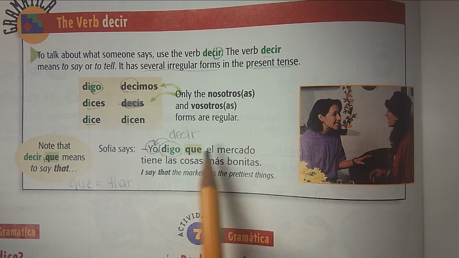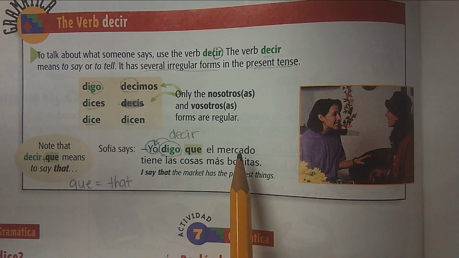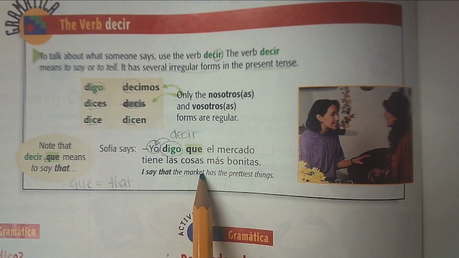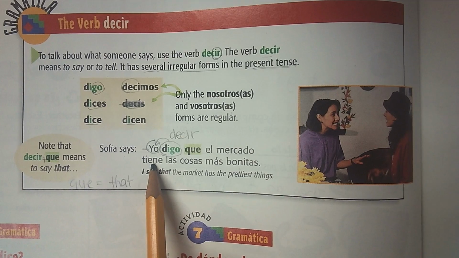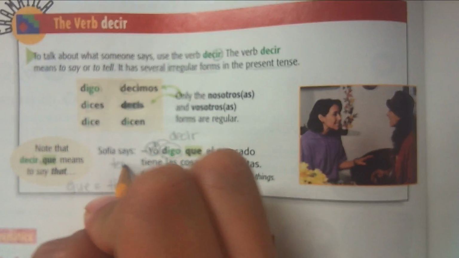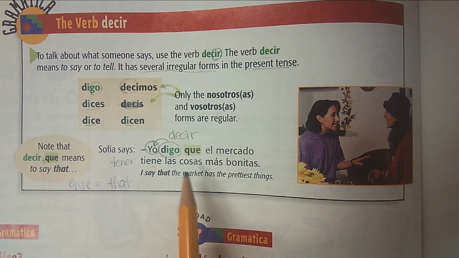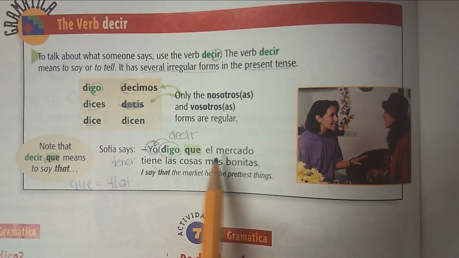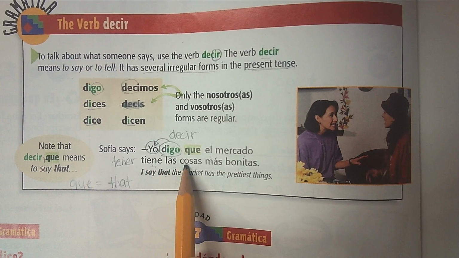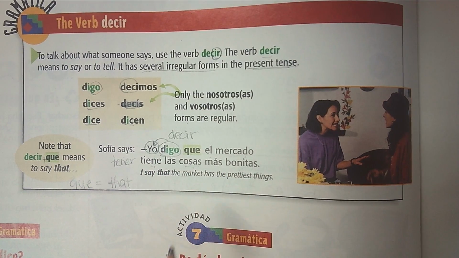You'll notice a few words from our vocabulario this chapter. They should be familiar to you since we've done them the last couple of classes when we learned about vocabulario. El mercado is the market. The verbo tiene. We're going to talk about that in just a second in the next activity. This shouldn't be new to you, right? This should be review from a couple weeks ago, talking about the verbo tener. This is a conjugation of that verbo tener. Tiene las cosas más bonitas. I say that the market has the prettiest, well, in this case, the prettiest things. The market has the prettiest things.